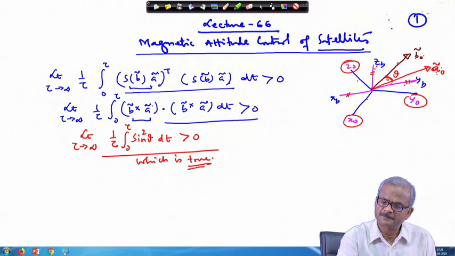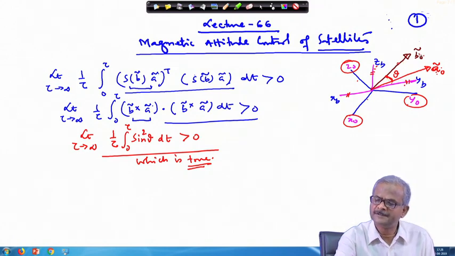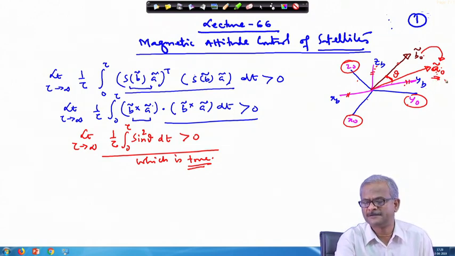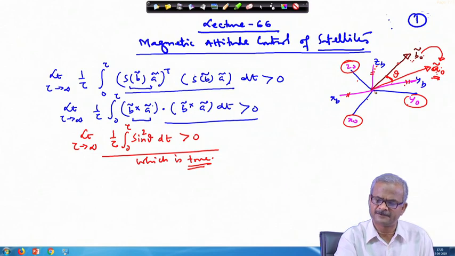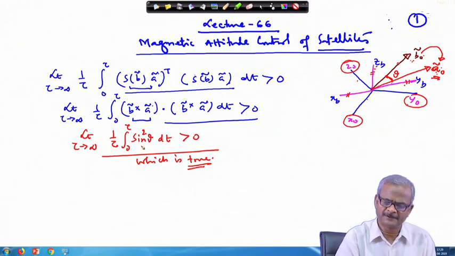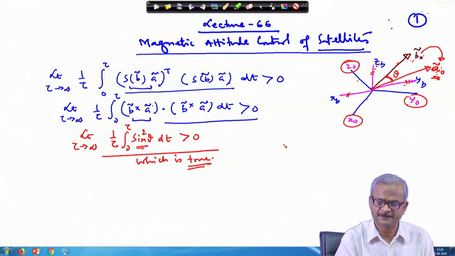because there will be only a few instances where B 0 just coincides with A 0. A 0 is an arbitrary vector you have chosen, it can be chosen in any direction. So, rarely will it happen that your B 0 coincides with this; even if it coincides, only for that particular instant will sin theta be 0, but for other instances it will not be 0.